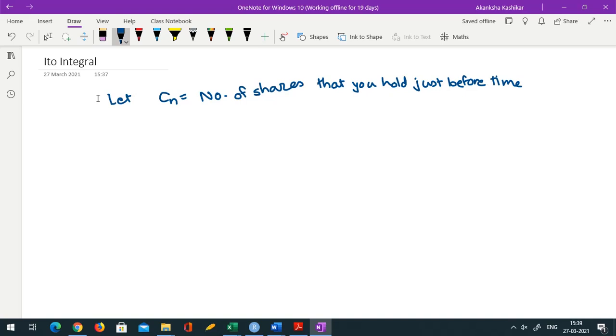What do I mean by just before time point n? The share price at time point n is not yet known, so this is the number of shares that we are holding before that price becomes known. As soon as that share price becomes known, we may want to sell some shares or buy some more shares, and hence the number of shares would change. So this Cn has not taken into consideration the effect of share price at time point n on our decision of buying or selling. So the strategy of buying and selling would be decided after Sn, that is the share price, becomes known.